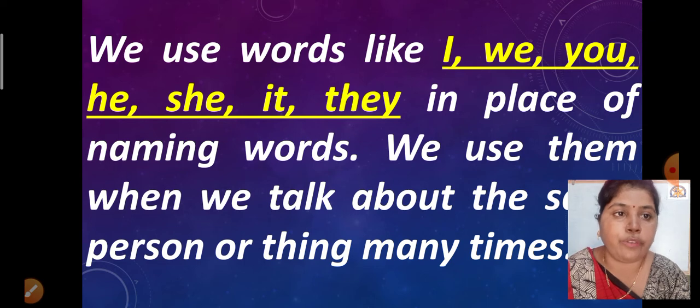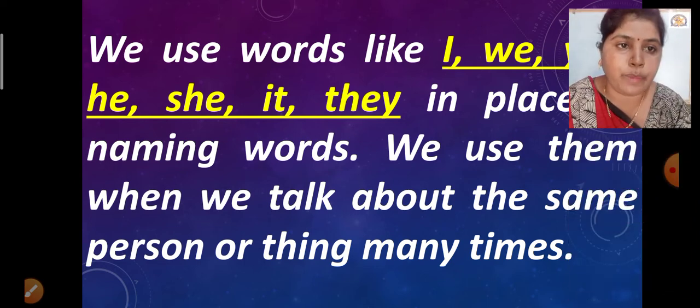We use them when we talk about the same person or thing many times. When we talk about the same person again and again, then we can use these words. Or we can talk about things many times, and that time also we can use words like it. Suppose I have a green bottle, then I will not say green bottle again and again. So what will I say? It is a beautiful bottle. It is a colorful bottle. It can hold 2 liters of water, like this.